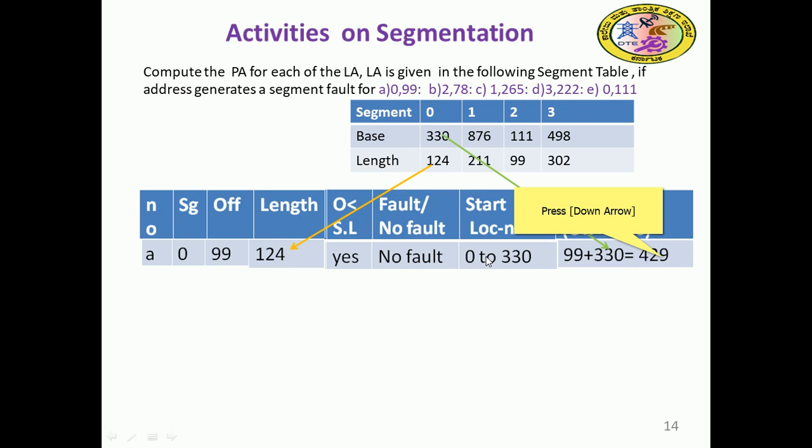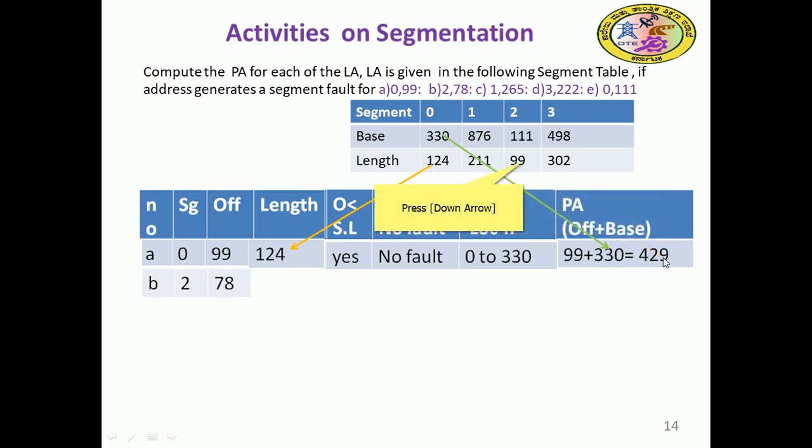So 99 plus 330 is 429, the physical address.